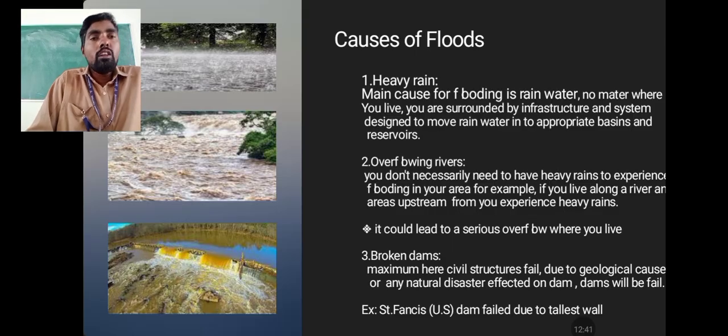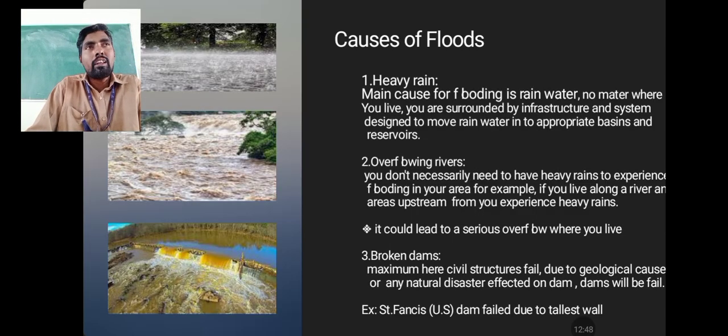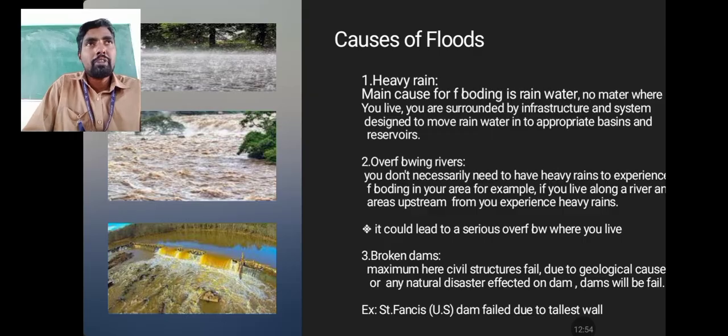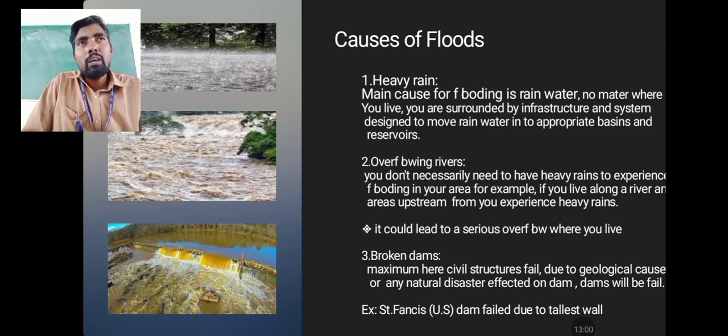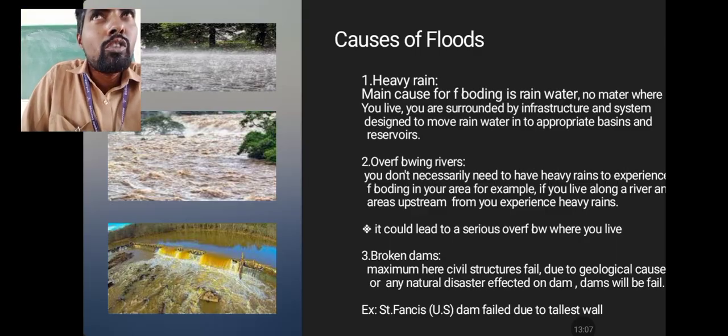Next, broken dams. Maybe civil structure failure, maybe the civil engineer made a wrong estimation and couldn't analyze perfectly. The subsurface may have problems, defects, or geological problems, but he neglected those problems and did not care about them. At that point, for a civil engineer constructing a dam, due to those problems the structure will collapse. Why are we using dams?